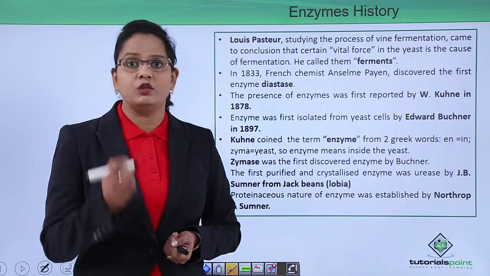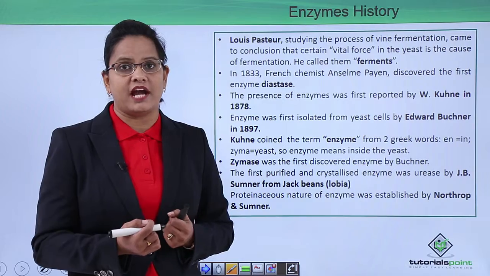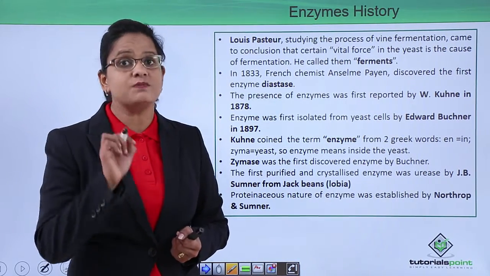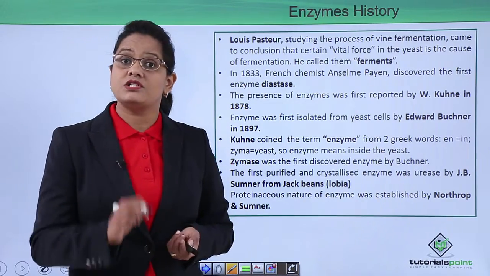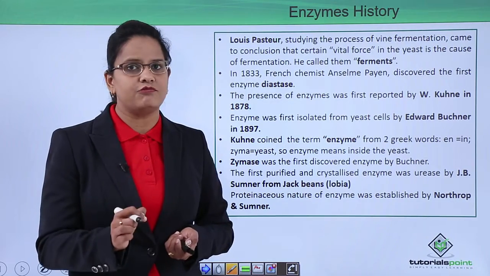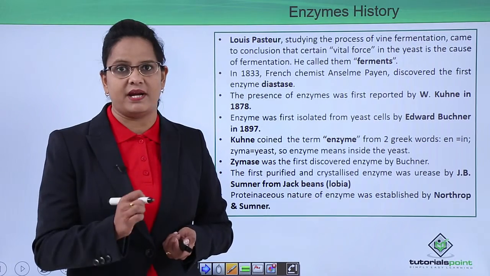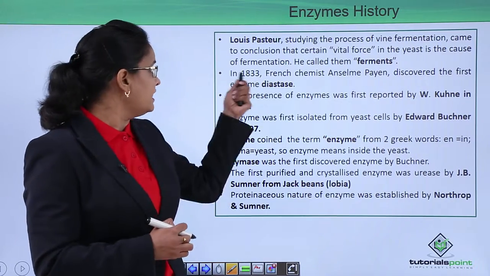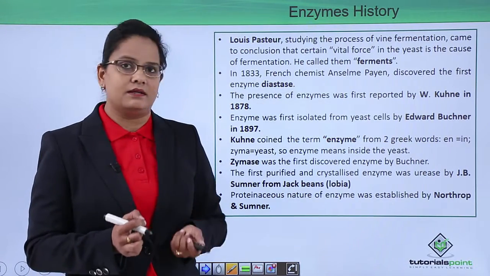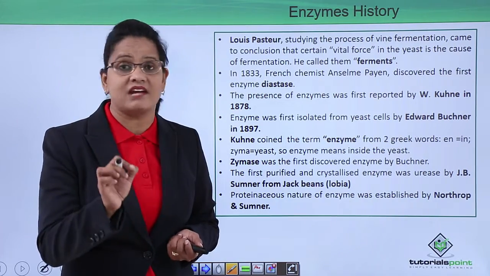So around 17th to 18th century, the scientists were working in studying the metabolic reactions and finding how these reactions are happening so fast. So Louis Pasteur was the scientist who was studying the process of wine fermentation, and he found out that there was some vital force inside the yeast which was bringing about the fermentation. He called it ferments. Now these ferments in 1833 were studied again by a French chemist Anselme Payen, and he found out about an enzyme diastase, but still the term enzyme was not used.